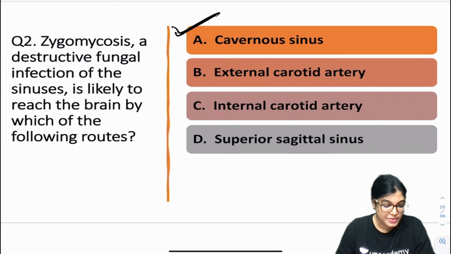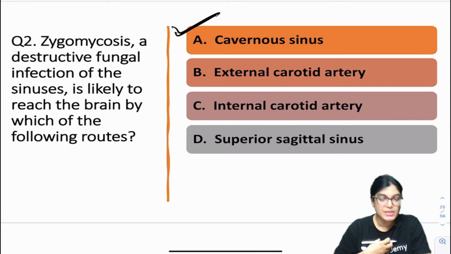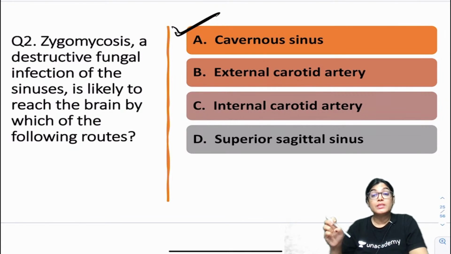Neha Dikshit, your classes are very helpful. Thanks for your effort. Thank you so much. It makes me feel very good. So mucormycosis, the black fungus. Yes, absolutely right.